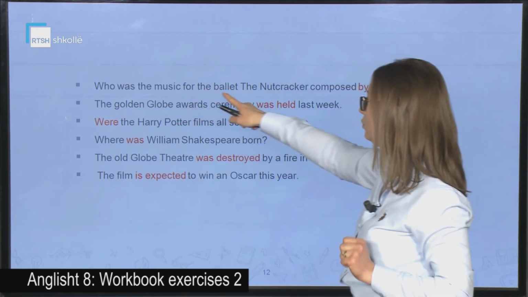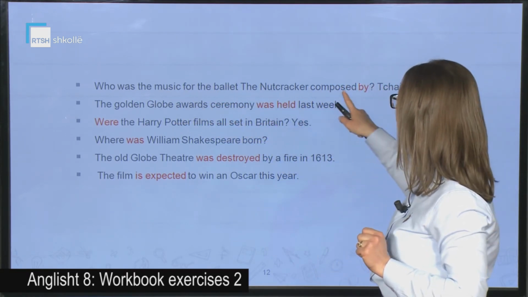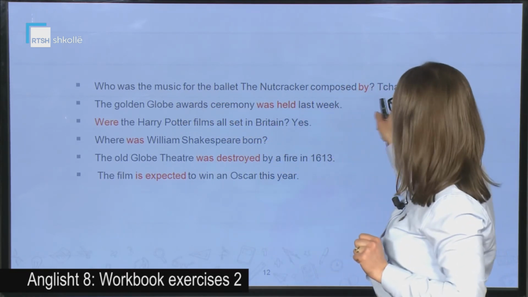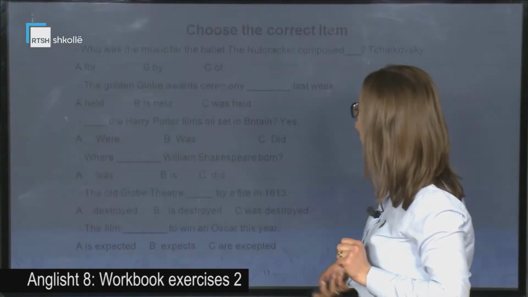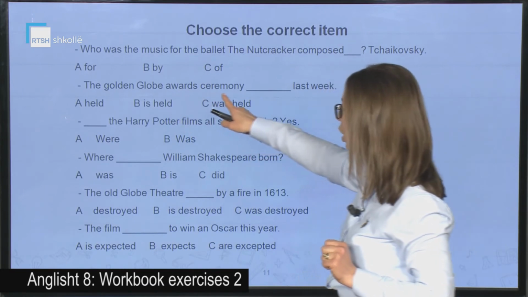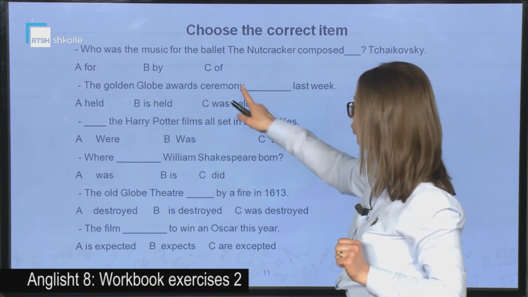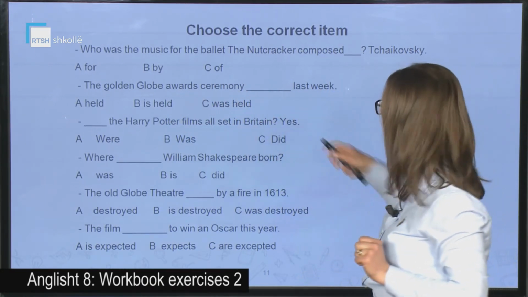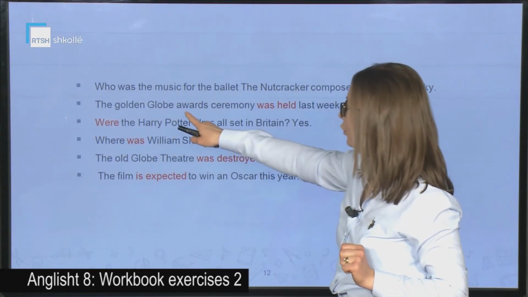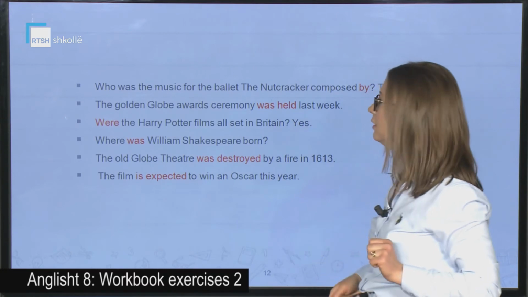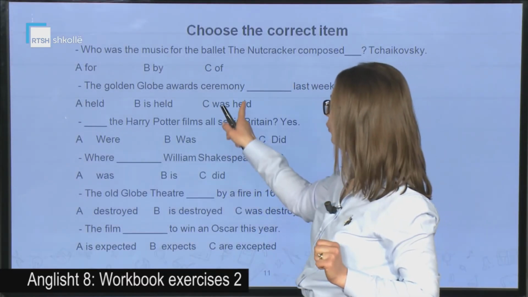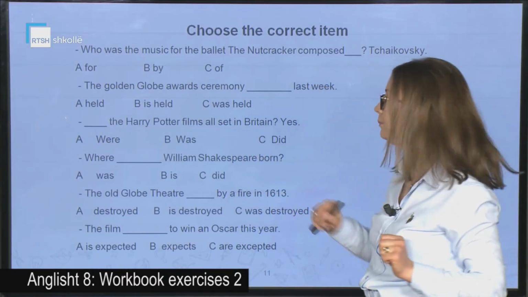Who was the music for the ballad The Nutcracker composed by? Tchaikovsky is, so we have by as the right preposition here. The Golden Globe Award ceremony, and we have a missing verb here, last week. The Golden Globe Award ceremony was held last week. So we have alternative C.